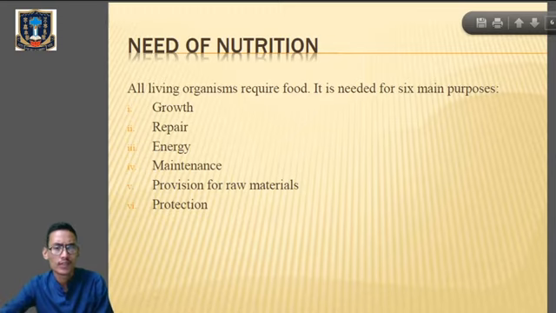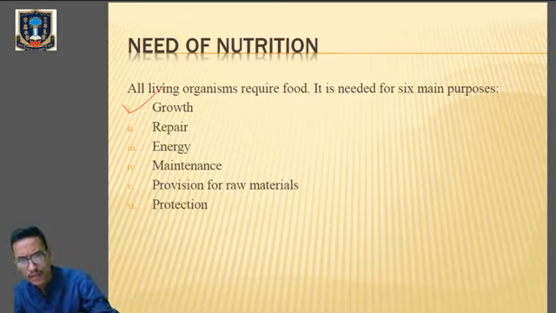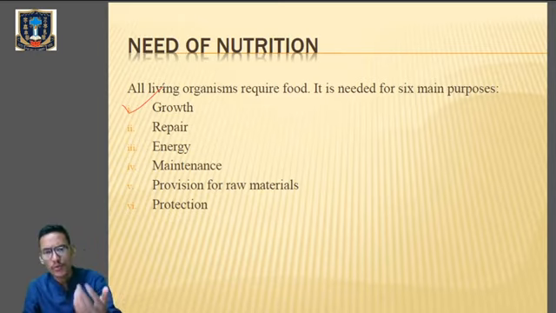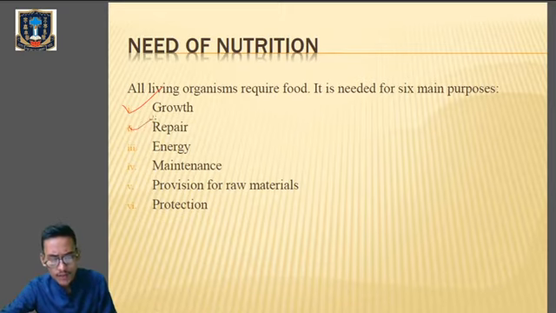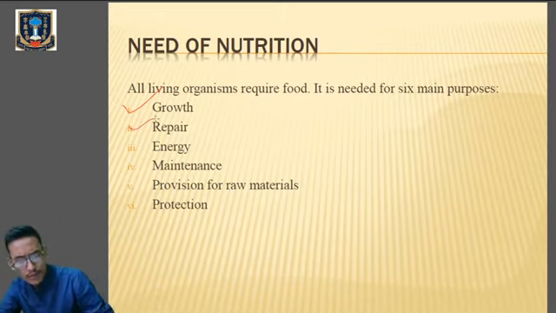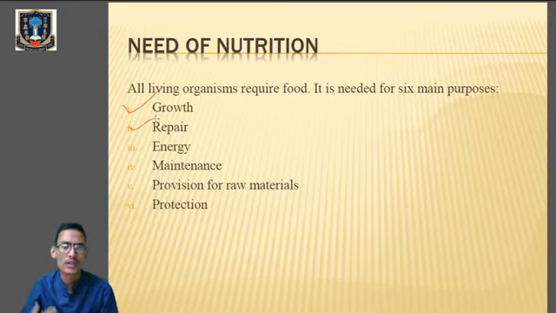Number 1, the first purpose for requiring food is growth. That is building of new protoplasm or cells for growth. So in order to build these new cells, what do we require? We require food. So food is required for the growth of an individual. Number 2, repair. Clear? Providing material for the repair of worn out or injured cells. Whenever cells are injured or dead, those cells need to be repaired, and for that we require proper nutrition.